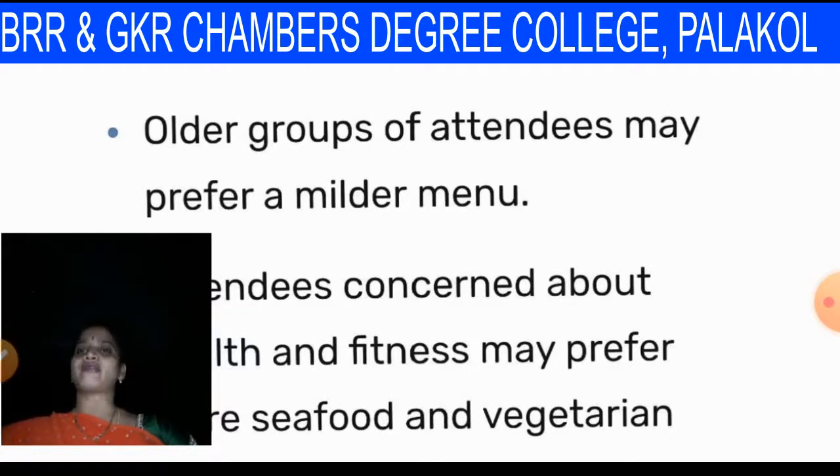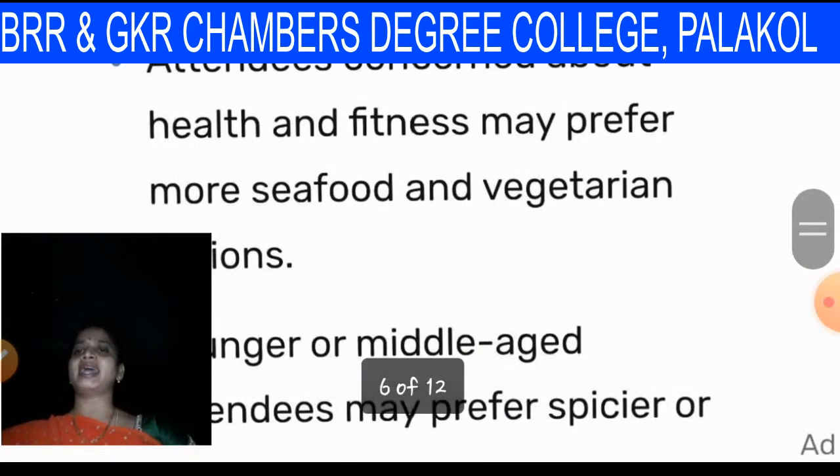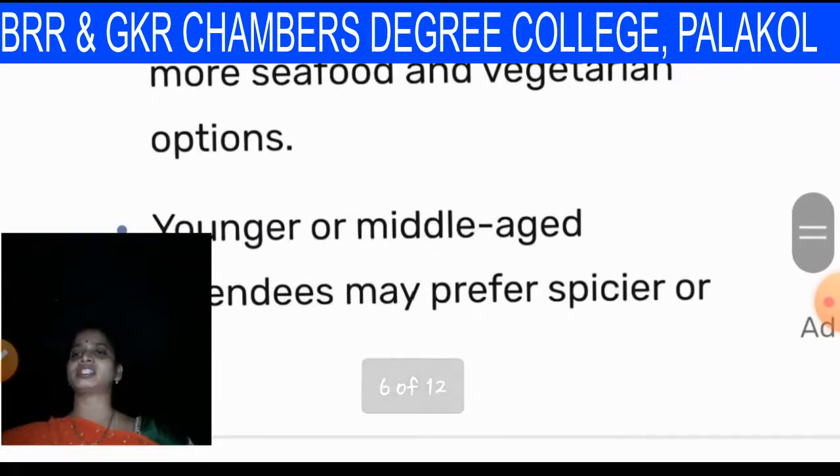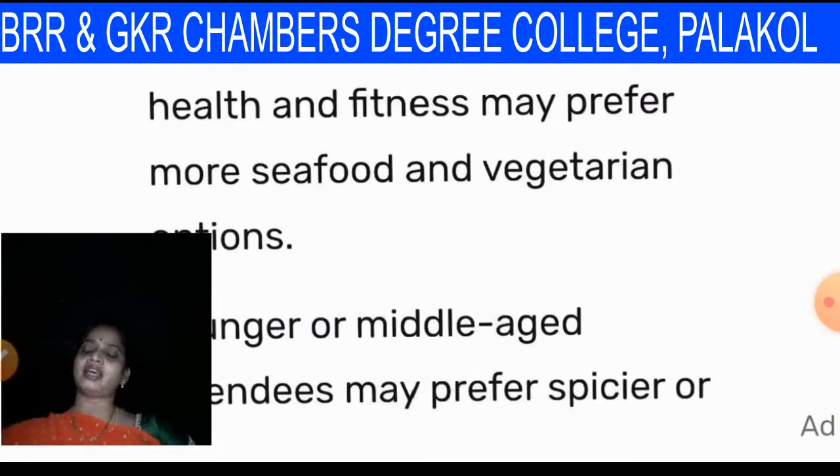Older groups of attendees may prefer a milder menu. So the age group of the persons is a consideration while conducting events. Attendees concerned about health and fitness may prefer more seafood and vegetarian options. When attendees are very health-oriented persons, they always prefer seafood and vegetable items.